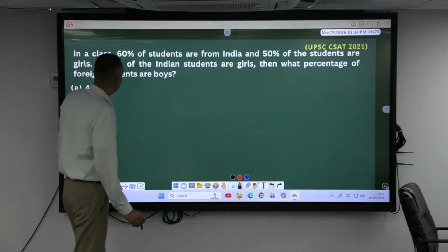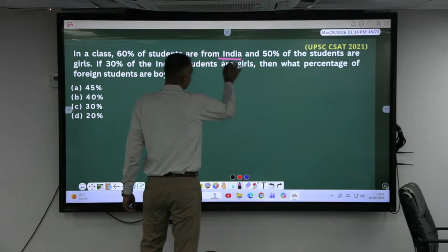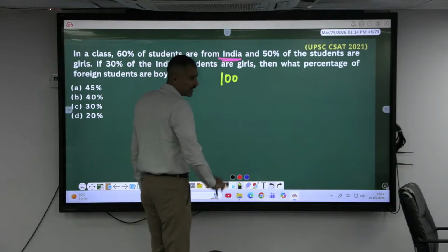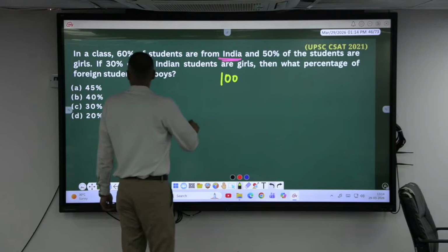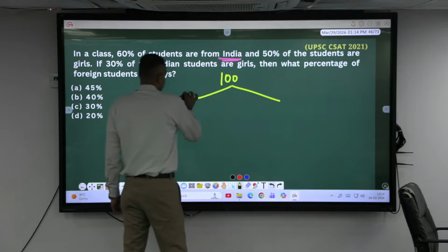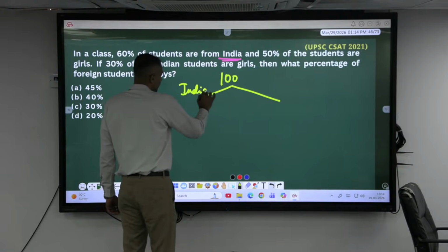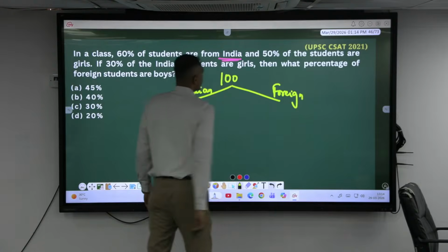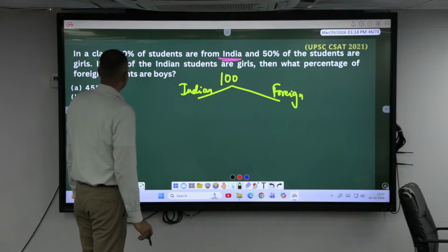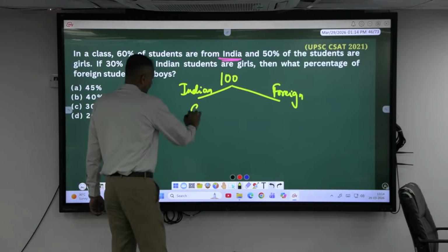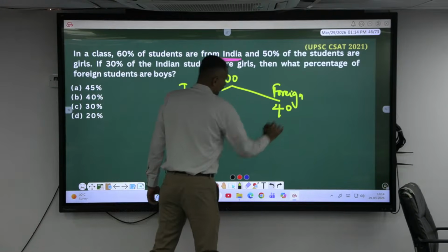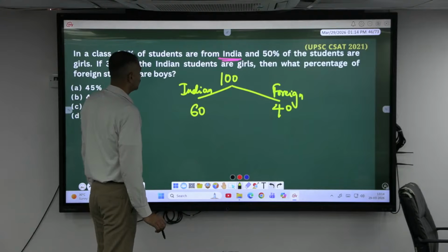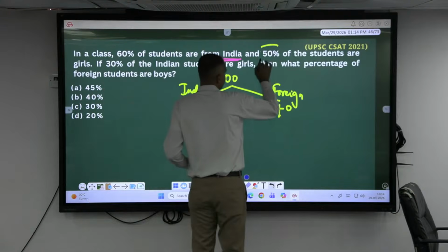In a class, what percent of students are from India? So, what percent of students will be there? 100%. So, there are Indian students and also non-Indian, foreign students. 60% of students are from India, means rest has to be 40 foreign students, and 50% of the students are girls. Okay, let's keep this in mind.